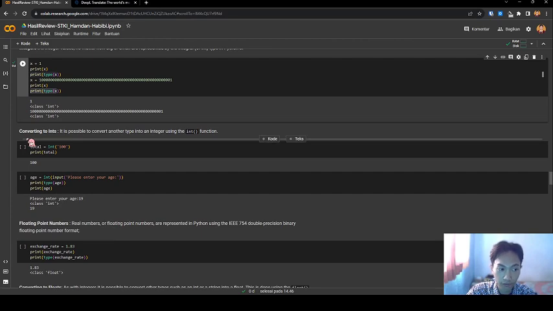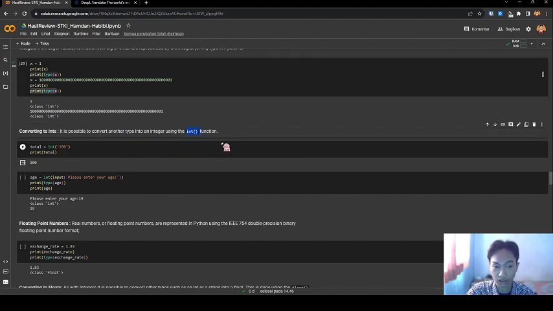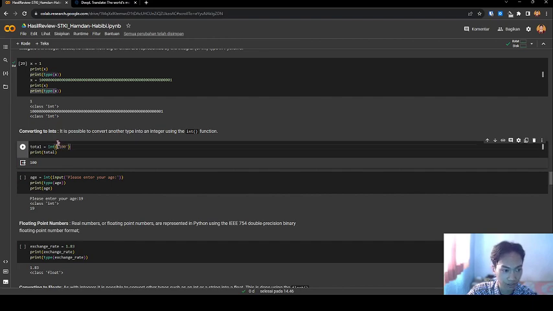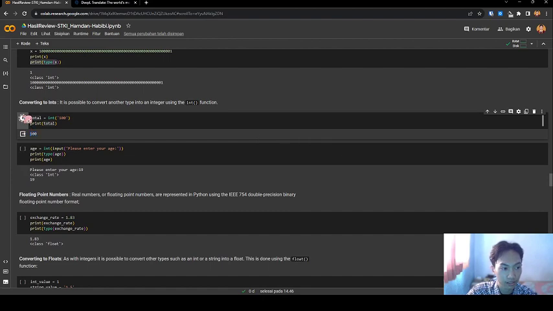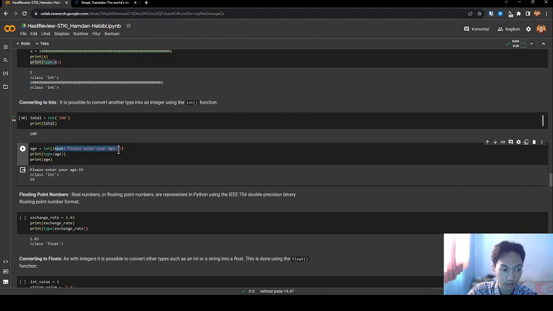And next, converting to integer. It is possible to convert other types to integer using the int function. Let's see the code. I have a total variable. I convert 100 string. This string I convert to integer. Print total. Let's see the next code. I have a variable age. Input, I convert. I have input and I convert the input string to integer.